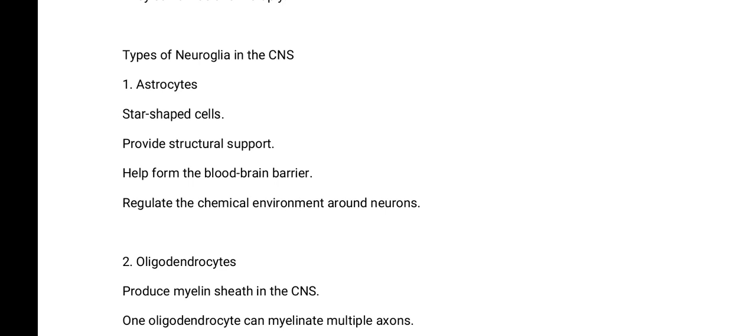I don't know if you have heard about it before. The blood-brain barrier is a barrier that is found in the brain. What it does is limit the passage of materials, molecules, substances, compounds from the blood into the brain, because we don't want everything found in the blood to be able to get into the brain.